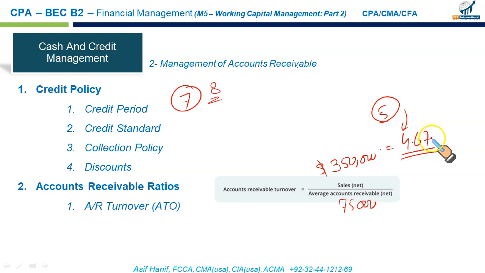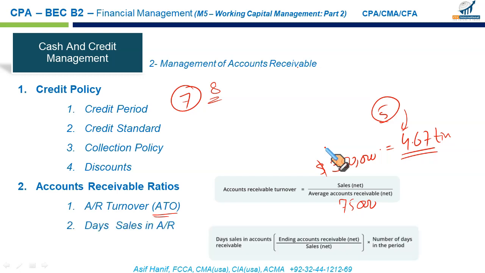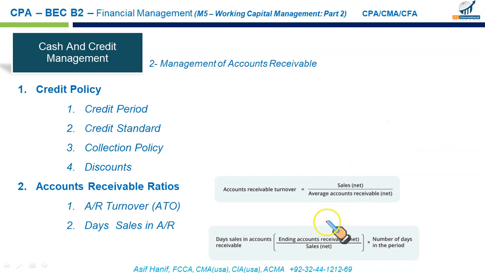Sometimes this is difficult to understand. 4.6 times ATO, average account receivable turnover, is sometimes confusing for the layman. So we have just reversed this formula in a more meaningful way. Like if my customers pay me 5 times in 1 year, I would like to calculate after how many days they pay me.